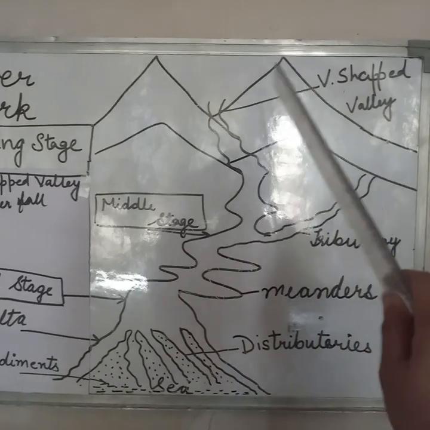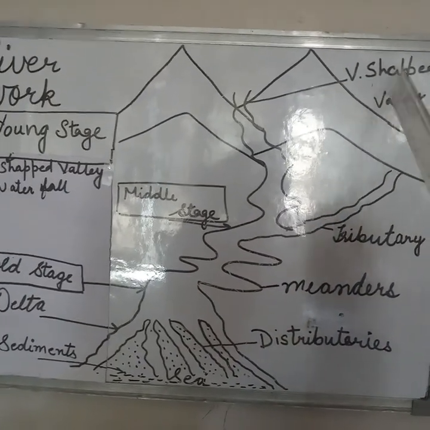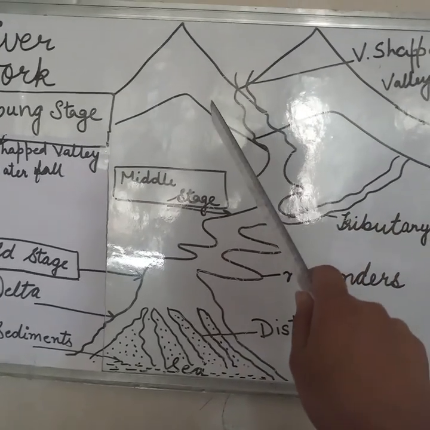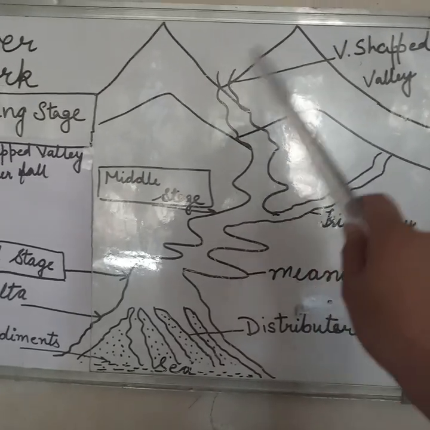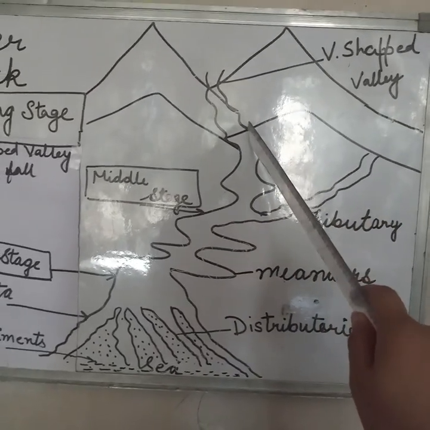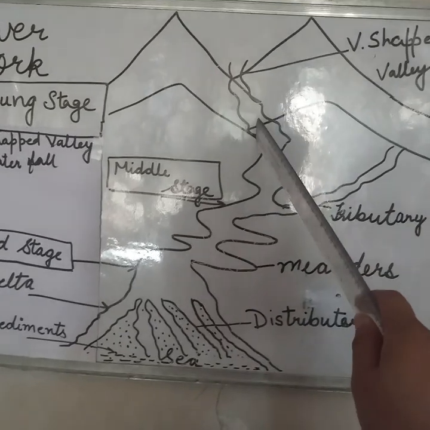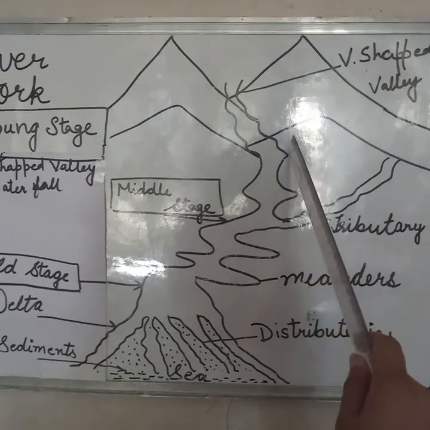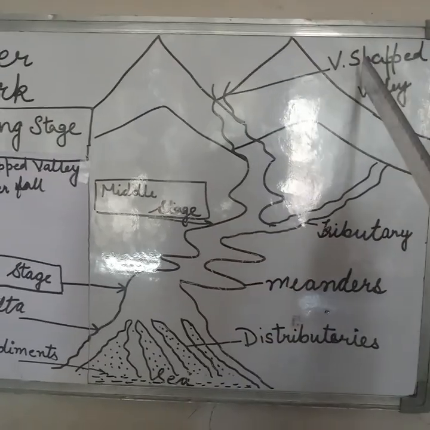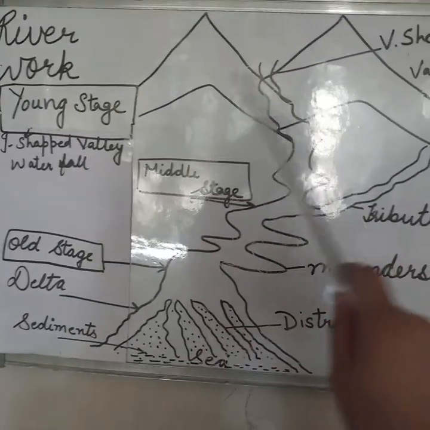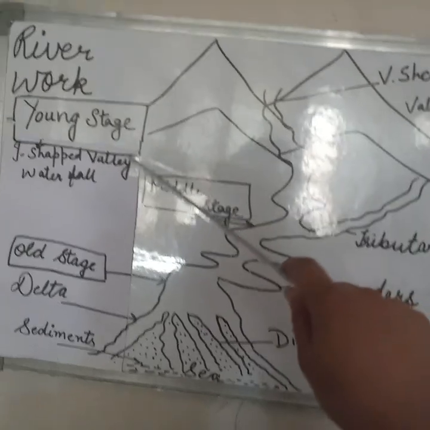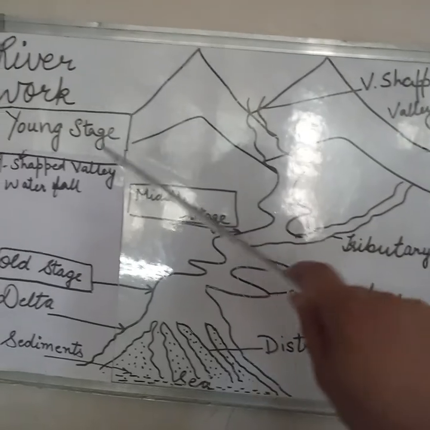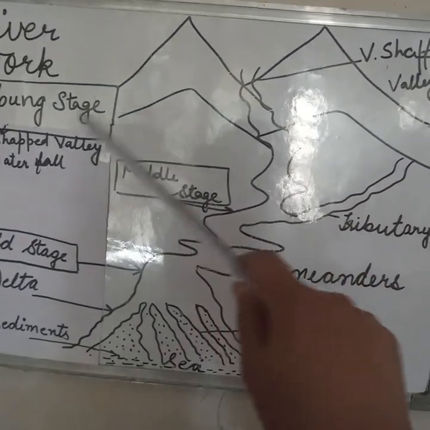In the young stage, the river takes birth in a mountain or in a hill. In this stage, the river flows over steep mountains. In this stage, the rate of erosion is maximum. Due to the down cutting work of the river, it forms a V-shaped valley, I-shaped valley and waterfall. So in the young stage, erosion is maximum, and the river makes a V-shaped valley, I-shaped valley and waterfall.